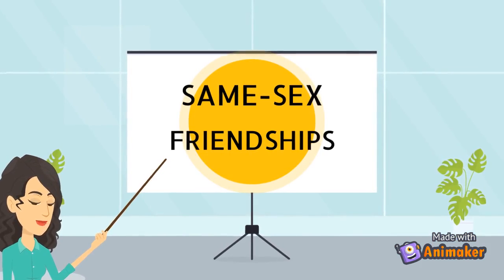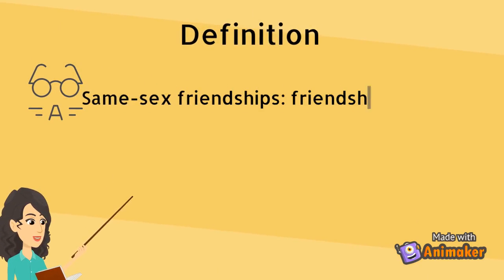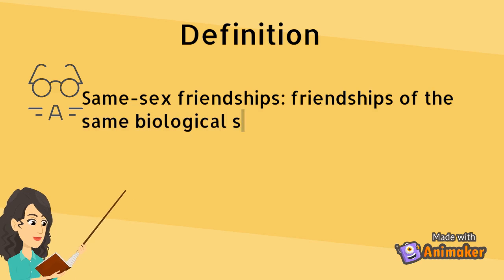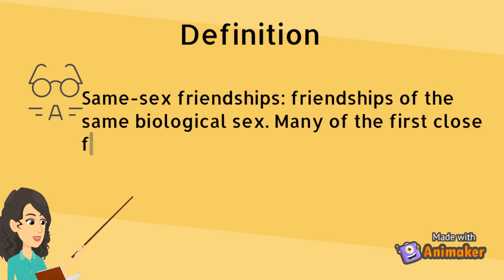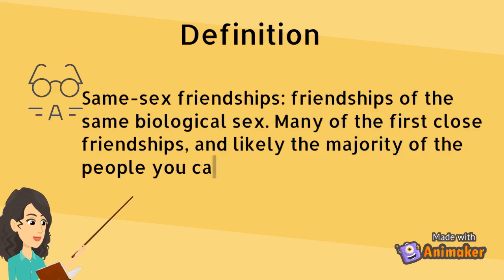The first type of friendships that we will cover are same-sex friendships. Same-sex friendships are defined as friendships of the same biological sex. Many of the first close friendships, and likely the majority of the people you call friends, are of the same biological sex.